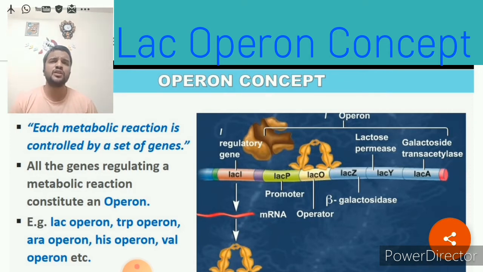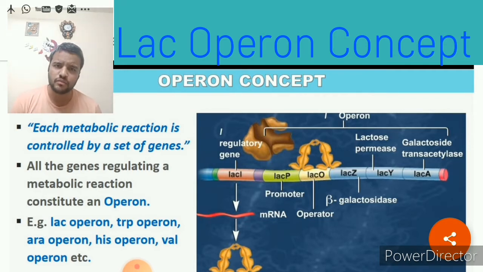What will the regulatory gene do? It mainly regulates the metabolic reaction, and structural genes are responsible for the production of the product we want, for example enzymes, proteins, or particular amino acids. So a regulatory gene regulates the metabolic reaction, and the structural genes are responsible for production of the product.